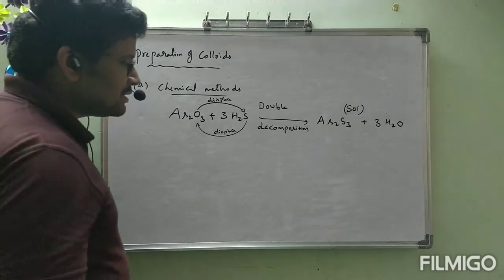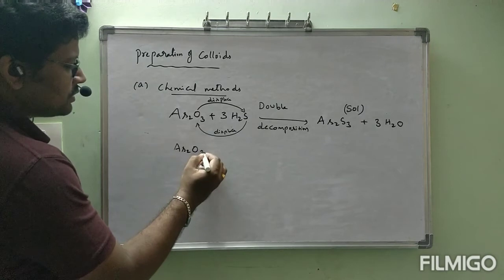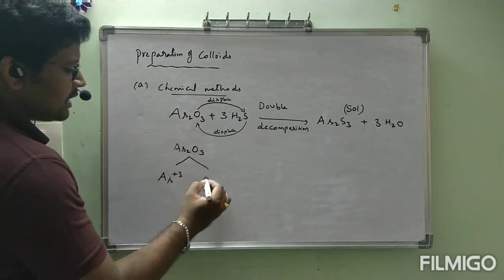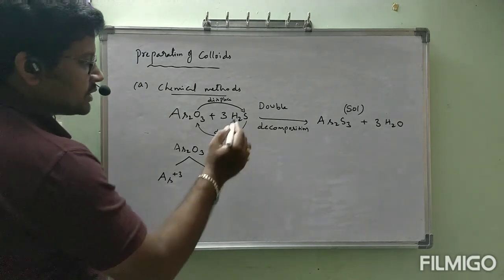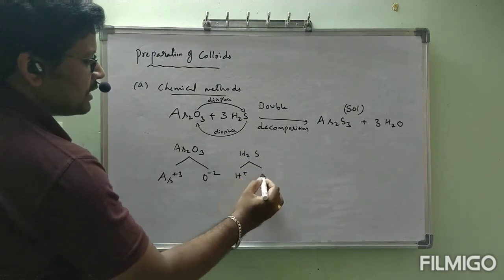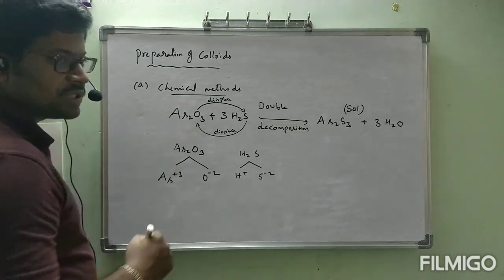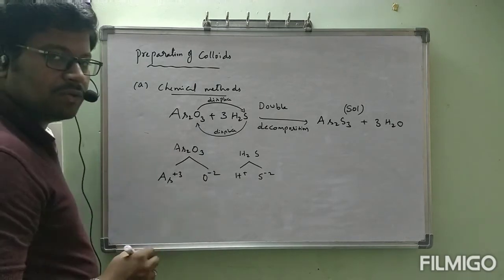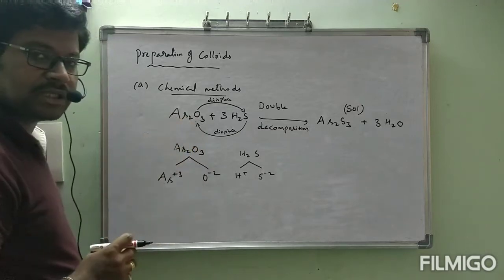Why is it also double decomposition? See, As2O3 is converted to As3+ ions and O2- ions. This is one decomposition. Next, H2S is converted to H+ and S2-. This is another decomposition. Two decompositions have taken place. Decomposition means one substance is converted to two or more particles.